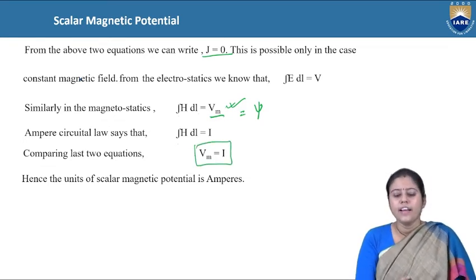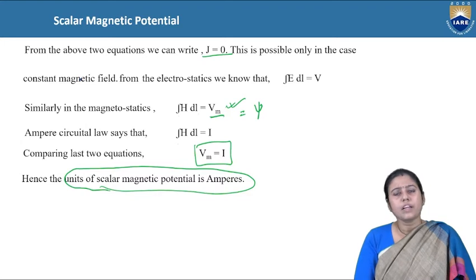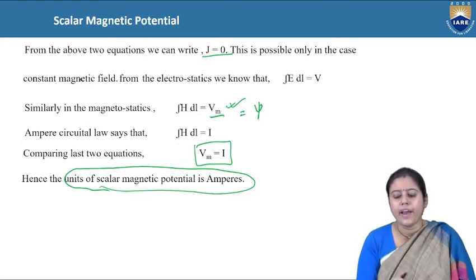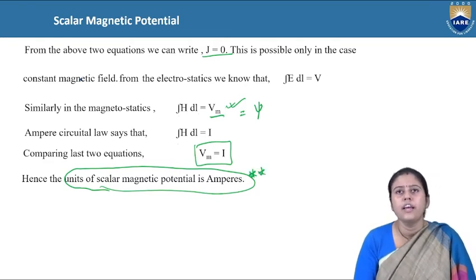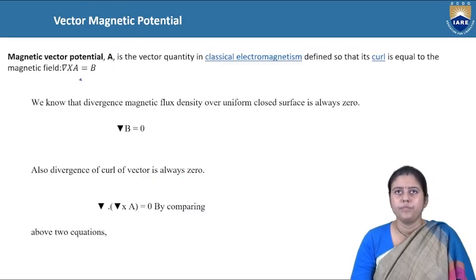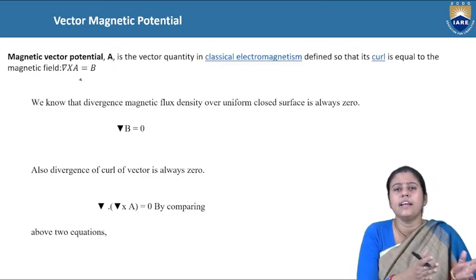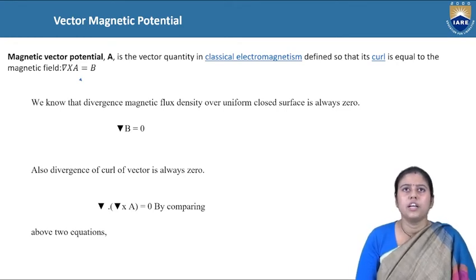So the unit of the scalar magnetic potential is not volt, it is ampere. And this is a very, very important question: what is the unit of the scalar magnetic potential? Though we know the magnetic potential unit is 0, we can write the scalar magnetic potential unit is ampere. So if there is a scalar one, there should be a vector one also. Now we will move to the vector magnetic potential.